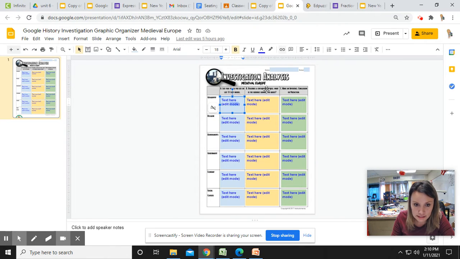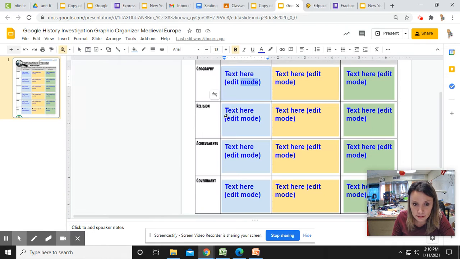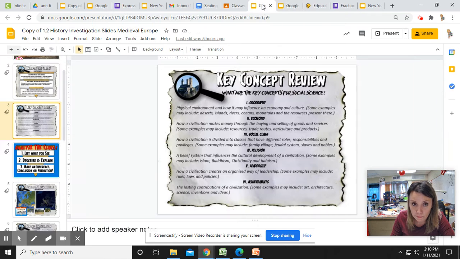So what you need to do is you need to have this pulled up. Maybe you want to zoom it in so you can type on this a little bit better, okay? If you click on the zoom or the plus sign, you can click and that gets it bigger, and then you can click off of it so that you can type on it. Okay, so the first one we're going to do is geography.